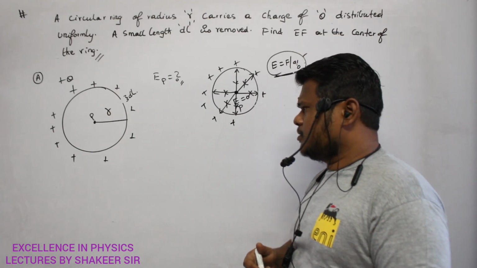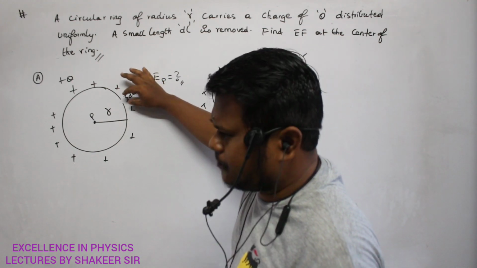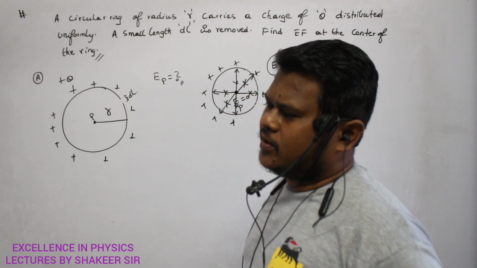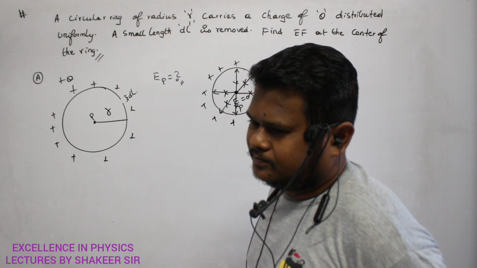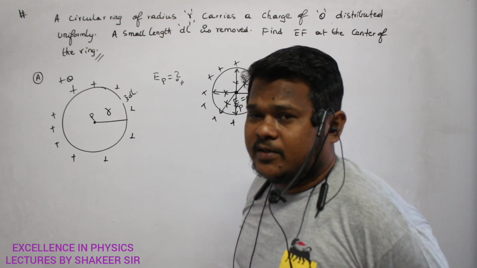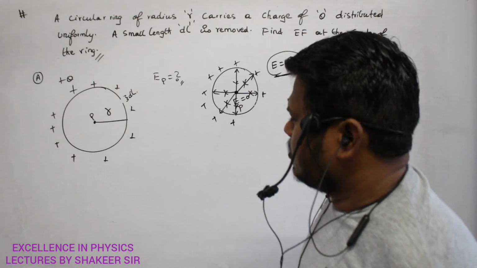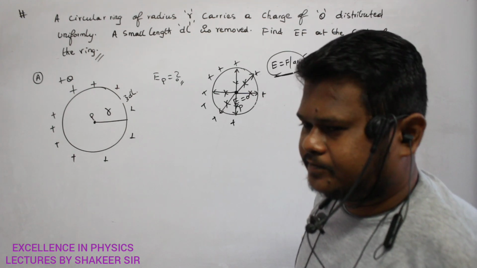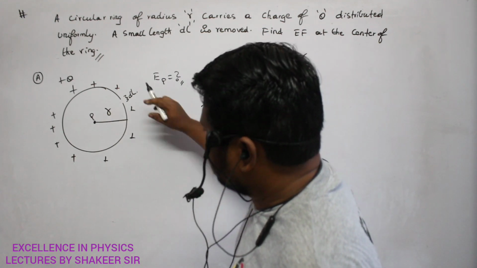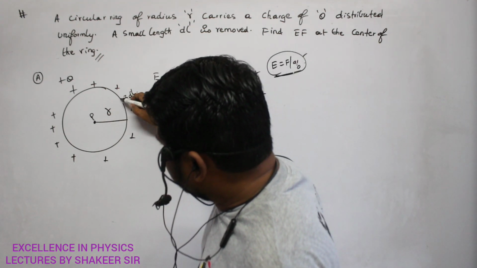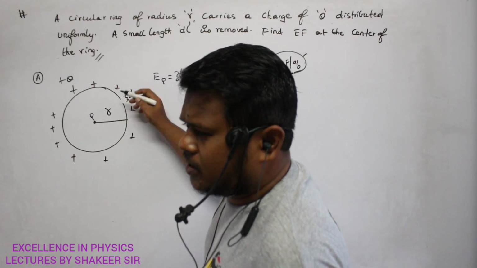Now I am cutting a small length dl and removing it. Can you say what will happen? If I cut a small length dl and remove it, what is the amount of electric field? The electric field due to the charge on this dl has become 0.